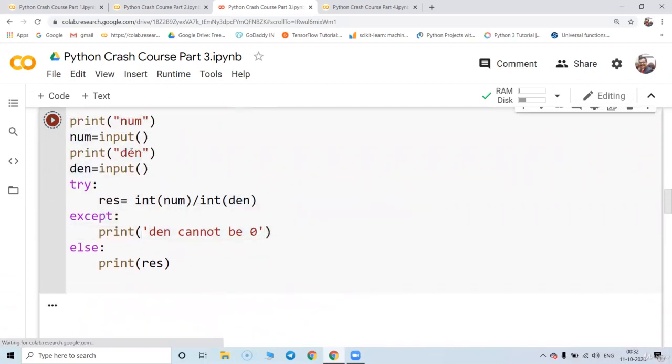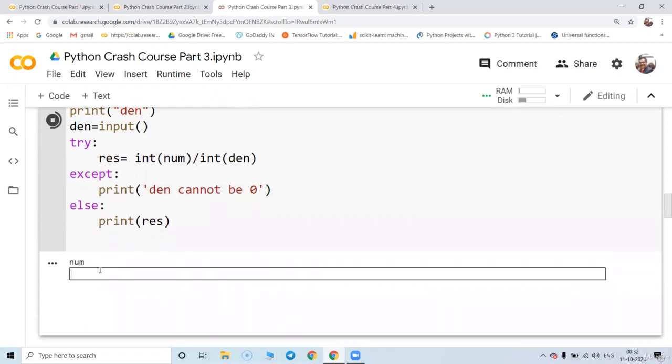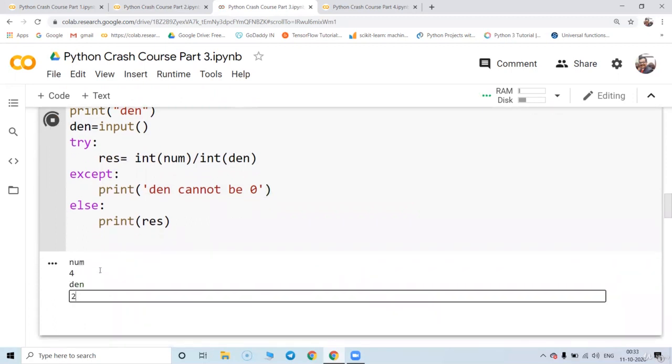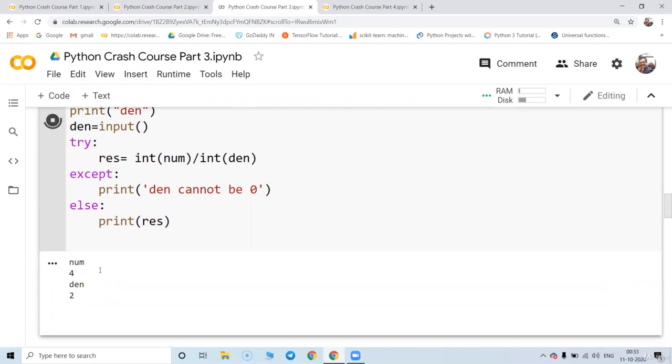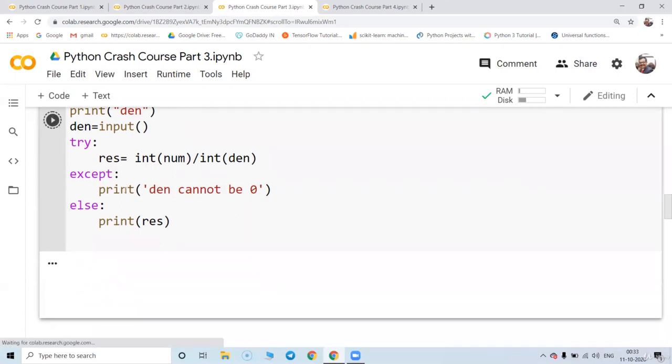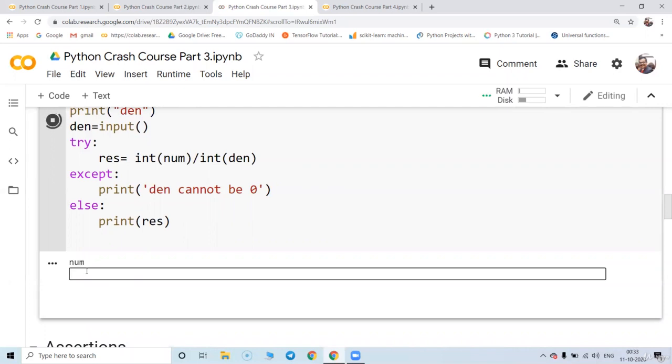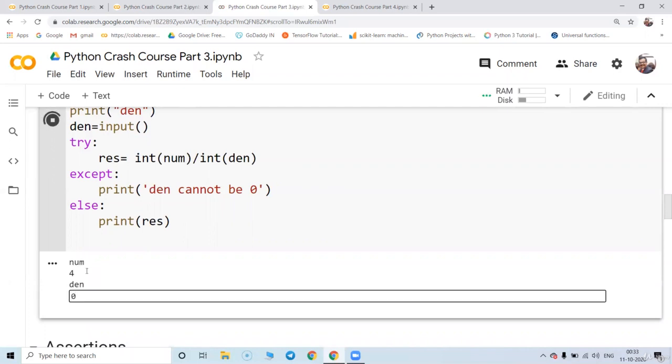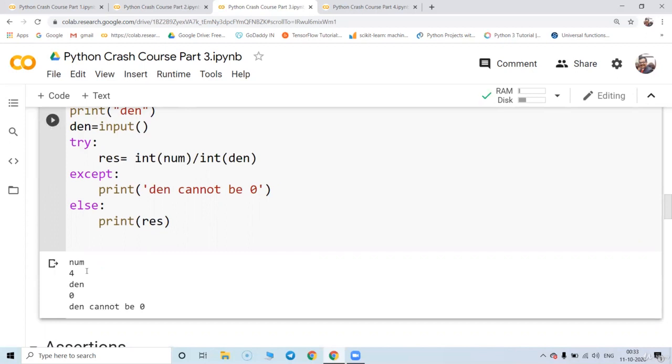First I'm going to put the values 4 and 2, same values. The answer is coming out to be 2. Great. Now let's run for 4 and 0. When I put 0 over here, it is going to say denominator cannot be 0, because it has tried this and the error is generated. Once the error is generated, the program control will not go to the print statement. It goes to the except statement where we display the error message.